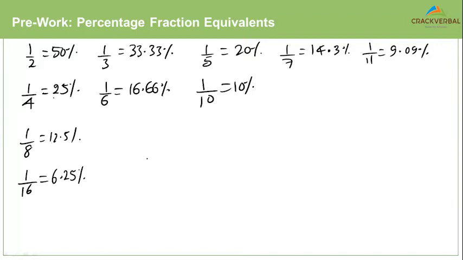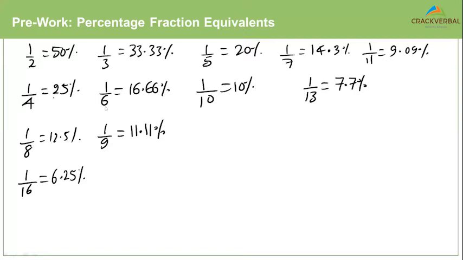Now, what else? 1 by 9 is something that is missing. 1 by 9 is 11.11%. I think we are left with 1 by 13. So 1 by 13 is 7.7%.